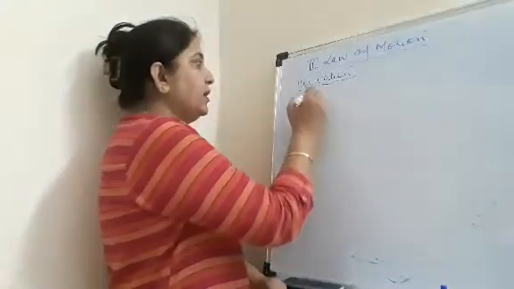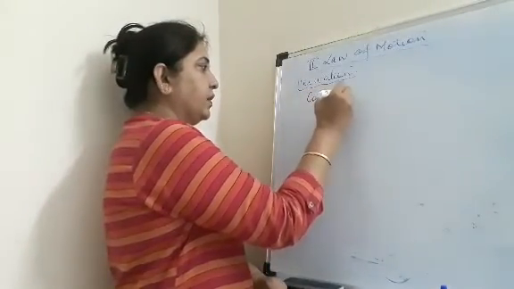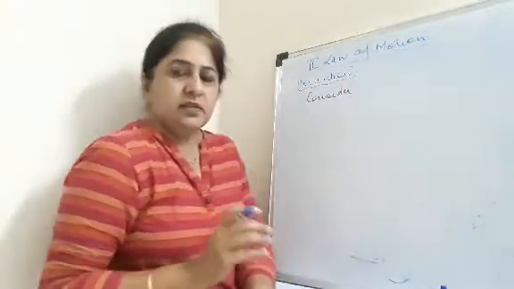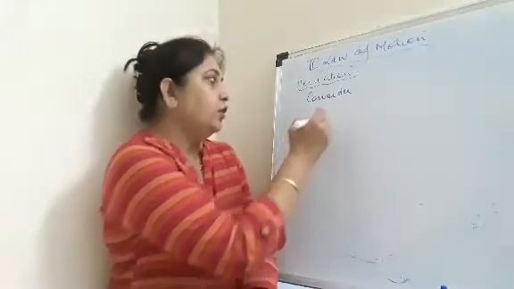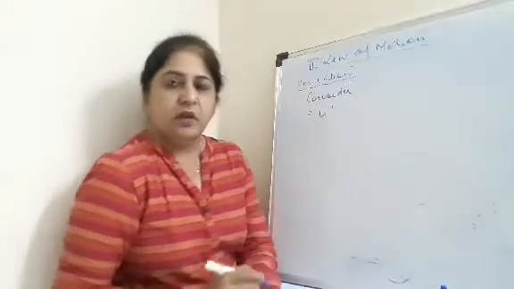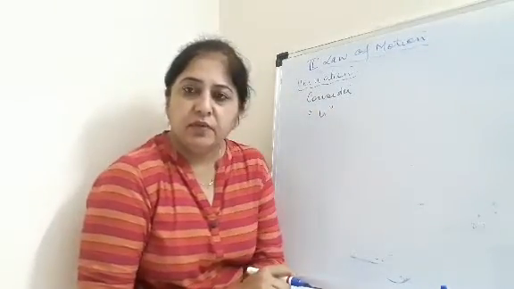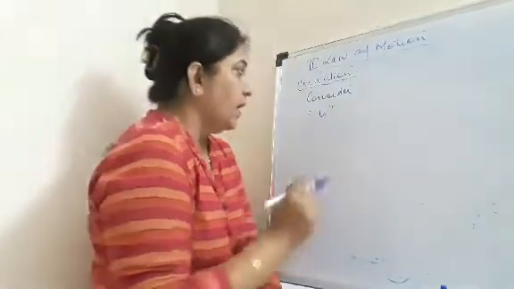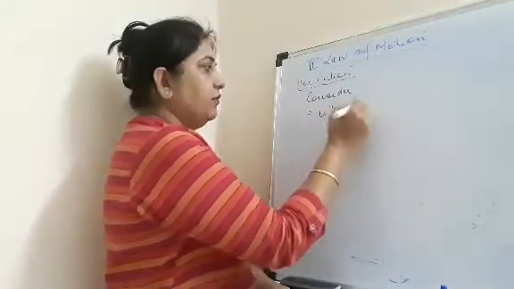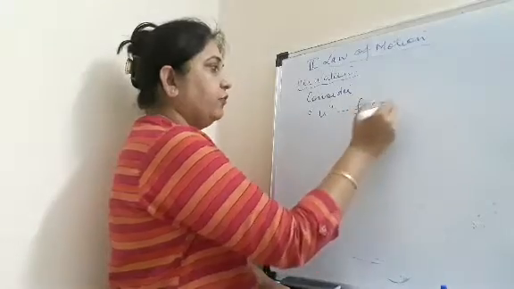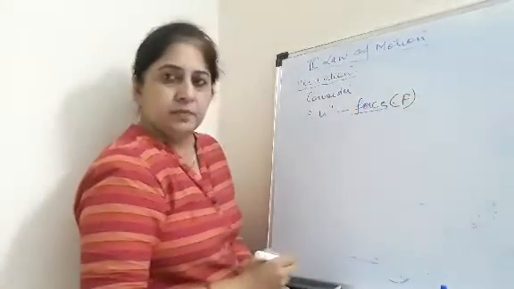Okay, now we consider a body which is moving with the initial velocity u, and on that object we apply a force, and that force is given by capital F, right?